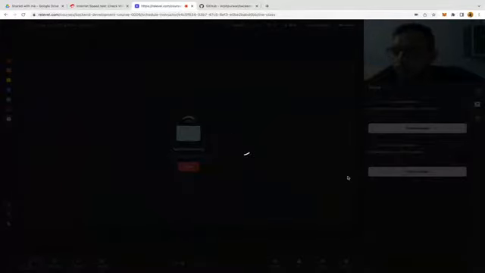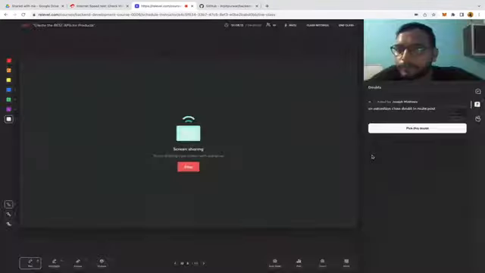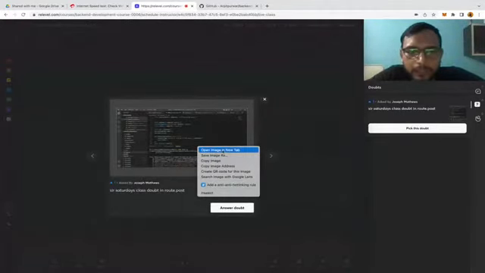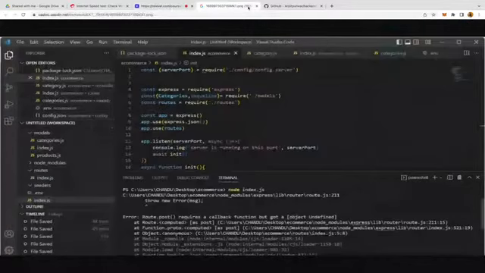So Joseph has also one doubt. So let's pick his doubt also. From Saturday class. Okay. Let's see. Okay, so route.post requires a callback function but got an object undefined. Okay, so you have put it in the route.